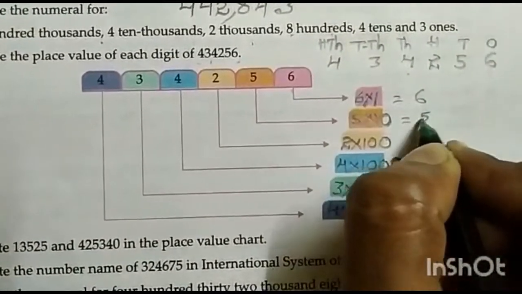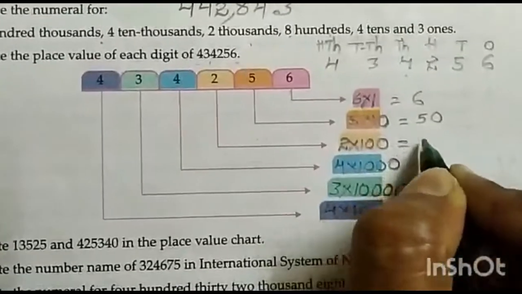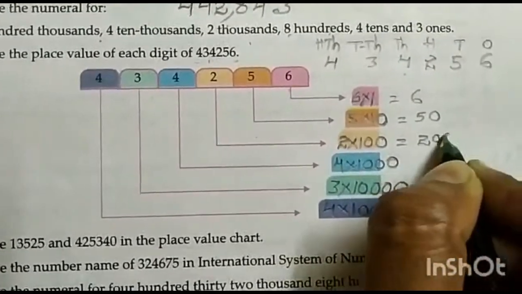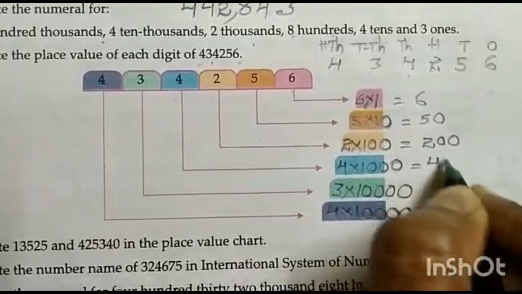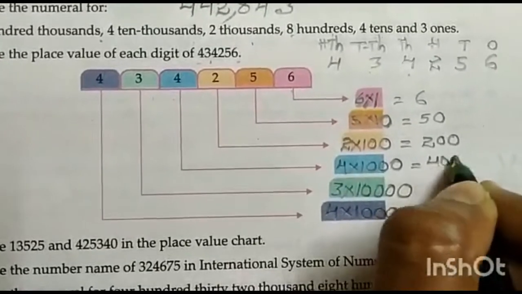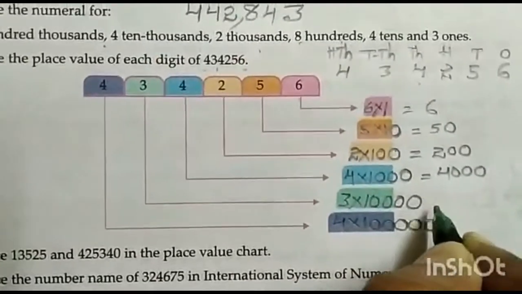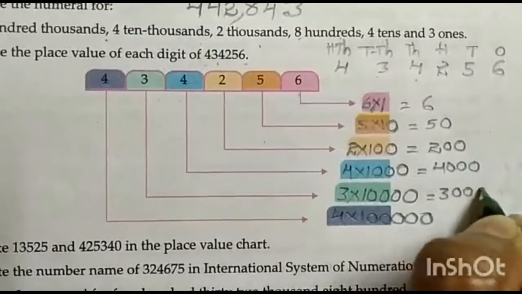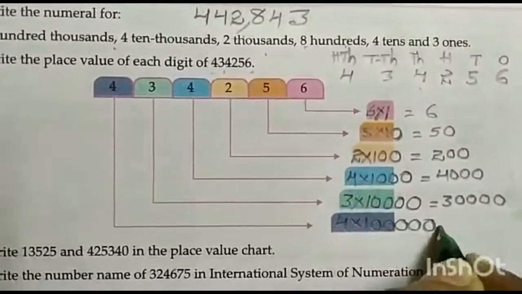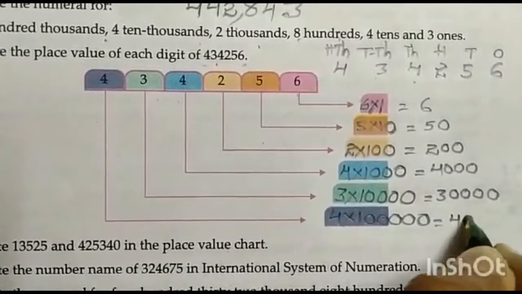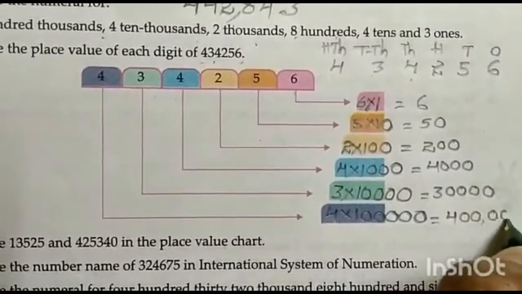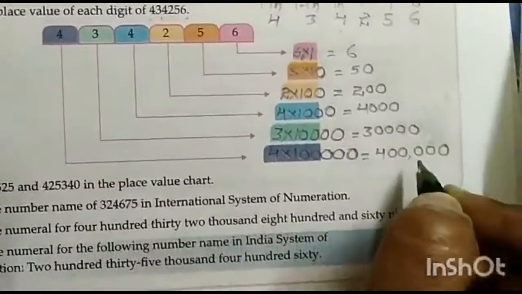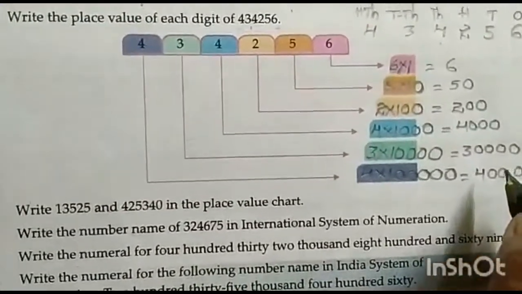6 into 1 is equal to 6. 5 into 10, 50. 2 into 100, 200. 4 into 1000, 4,000. Next, 3 into 10,000, 30,000. 4 into 100,000, 400,000. Now let us write the number in the international system.